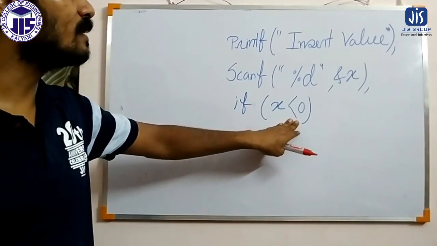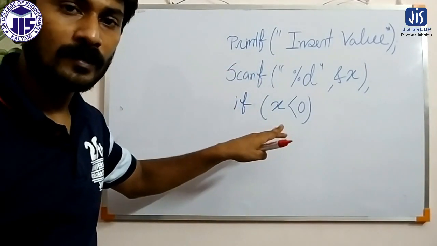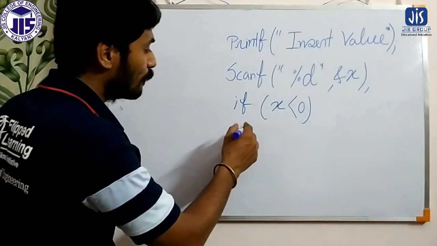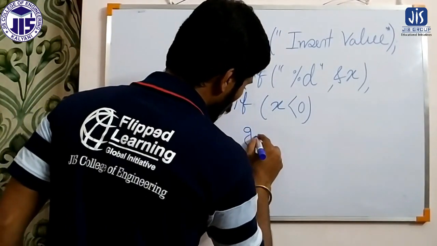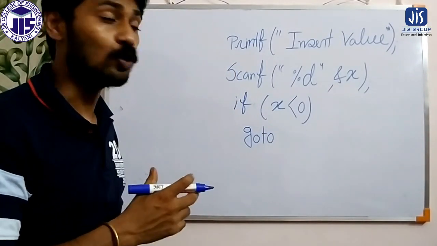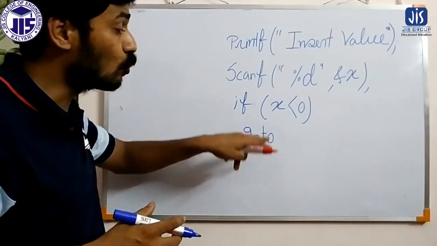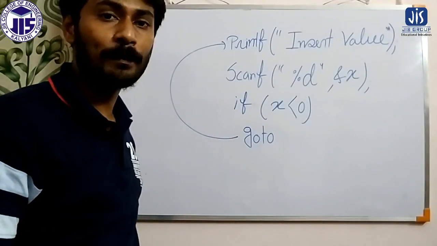That the value we have inserted in x is negative or not. If it is negative, then what we have to do? We have to jump to the printf statement. So here we write go to. So if the value of x is negative, go to. Where will it go? It will go to the printf statement.